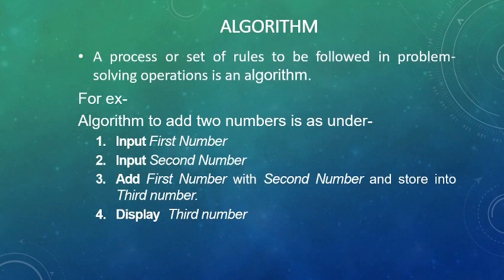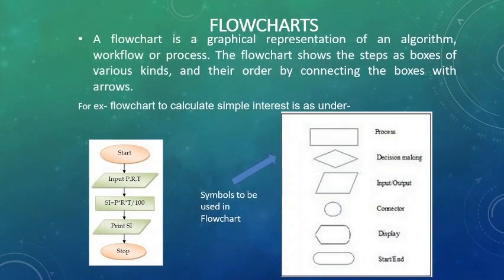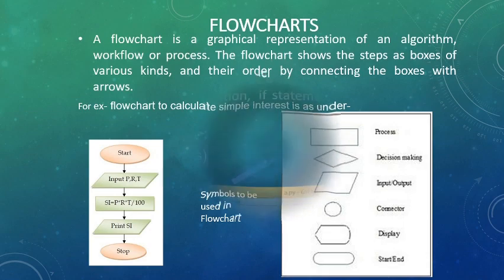Algorithm: here is an algorithm simply to add two numbers. We have taken two inputs, added them, and displayed the result. So an algorithm is a simple step by step concept of the program written by the user. A flowchart is the symbolic representation, as already told you, and it is displayed by different symbols, here in the form of an example of finding the simple interest.